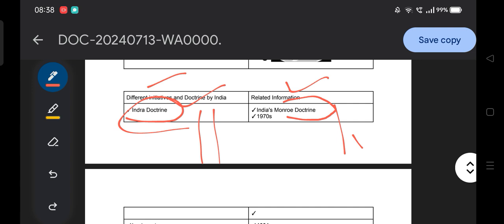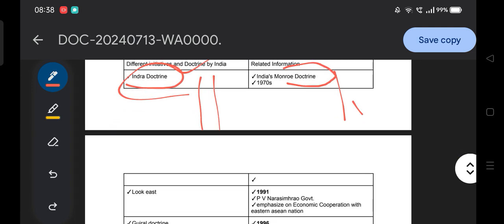Similarly, the Indira doctrine was adopted in the 1970s with the objective to prevent any kind of external dominance in the South Asian region, to free the South Asian region from any kind of external dominance. That is the objective of the Indira doctrine.